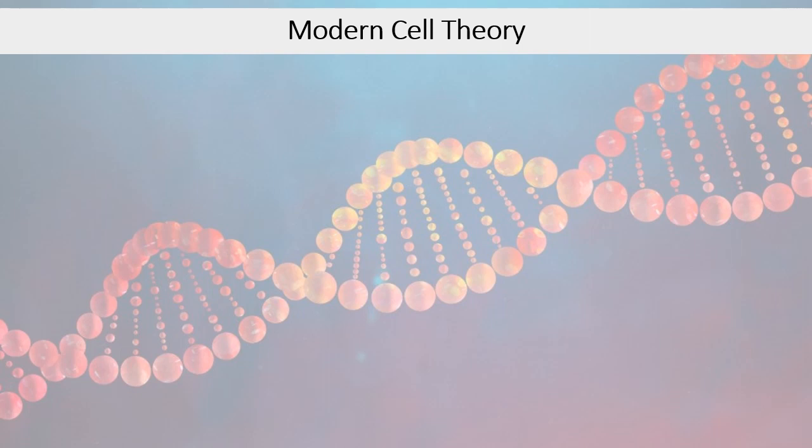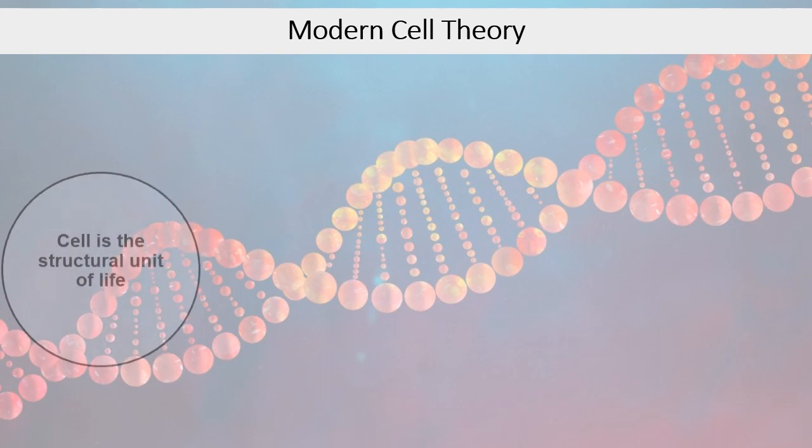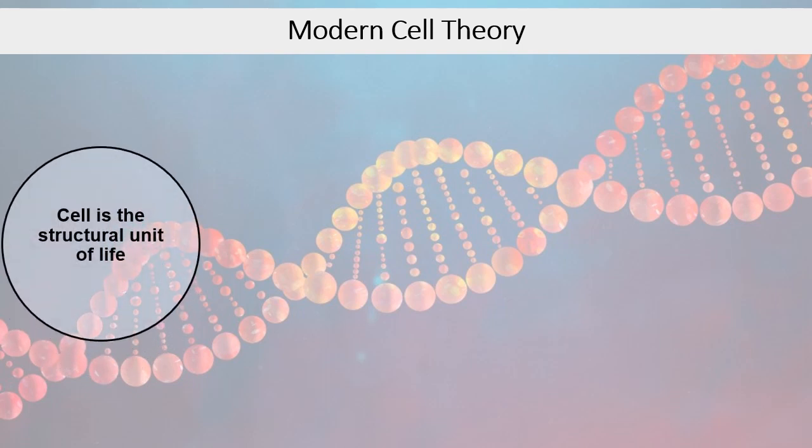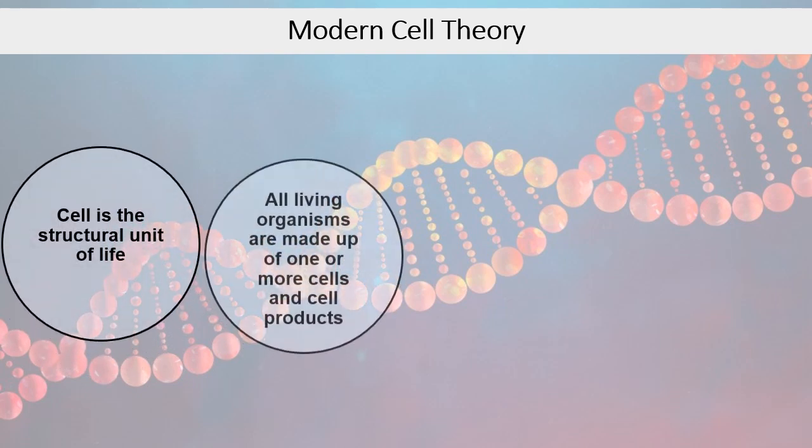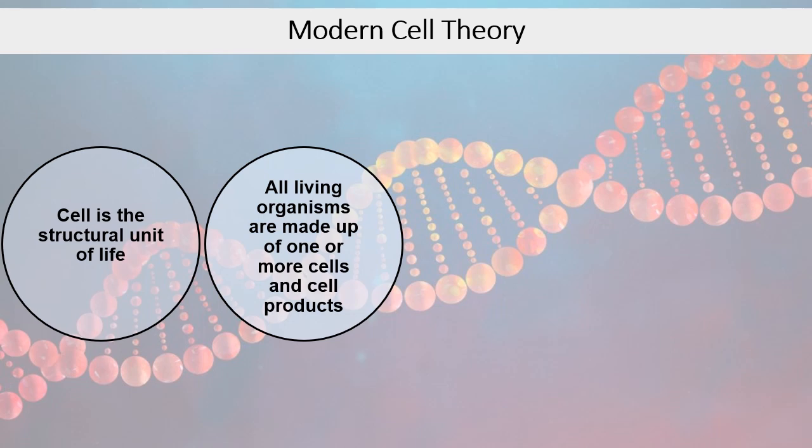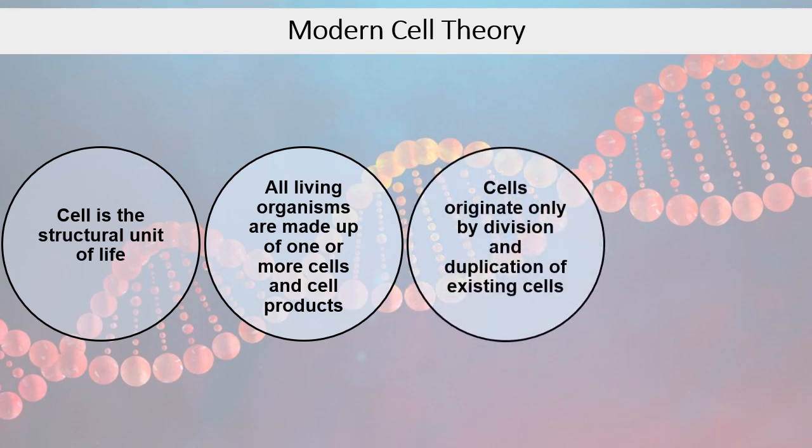Depending on the developments of science and technology, the original cell theory has been developed into modern cell theory. So let us see what these are. Cell is the structural unit of life. All living organisms are made up of one or more cells and cell products. Cells originate by the division and duplication of existing cells.